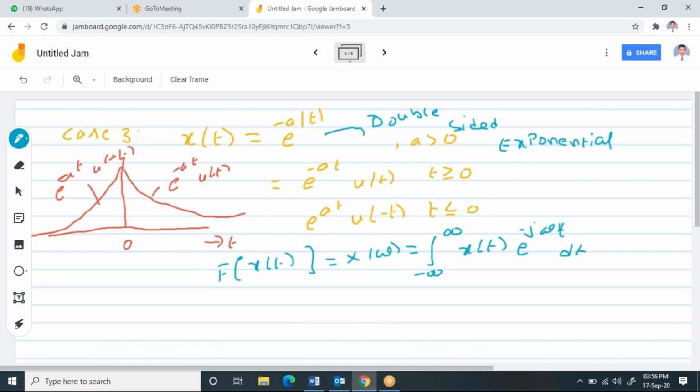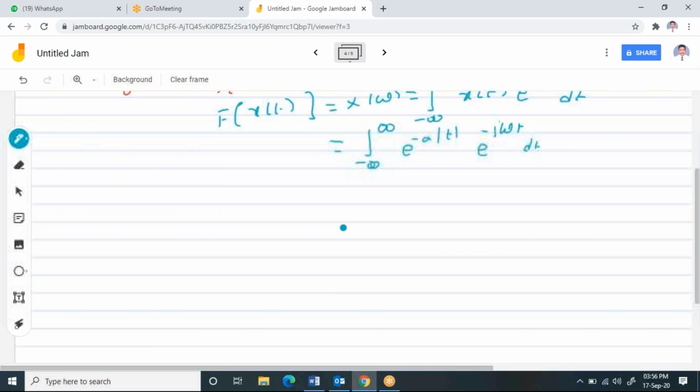Since x of t is e power minus a mod t, it will exist for both positive and negative t. So I can write integral minus infinity to infinity e power minus a mod t e power minus j omega t dt.